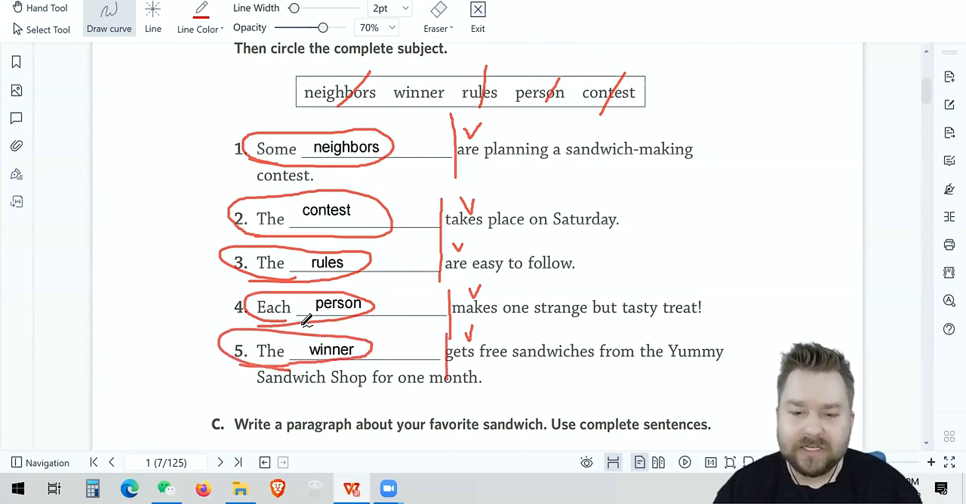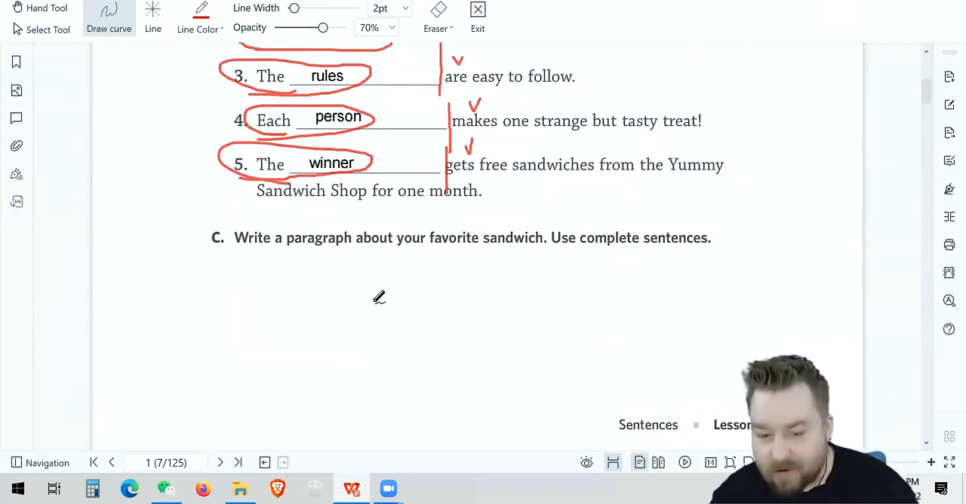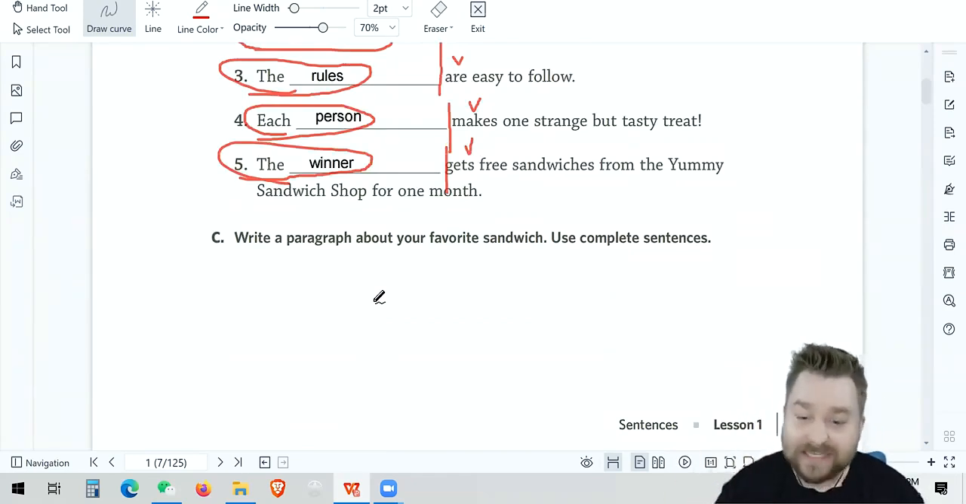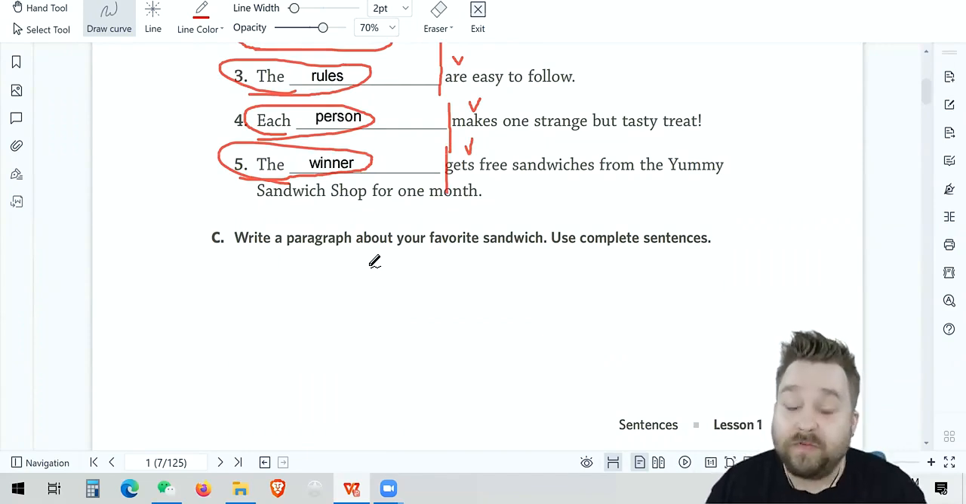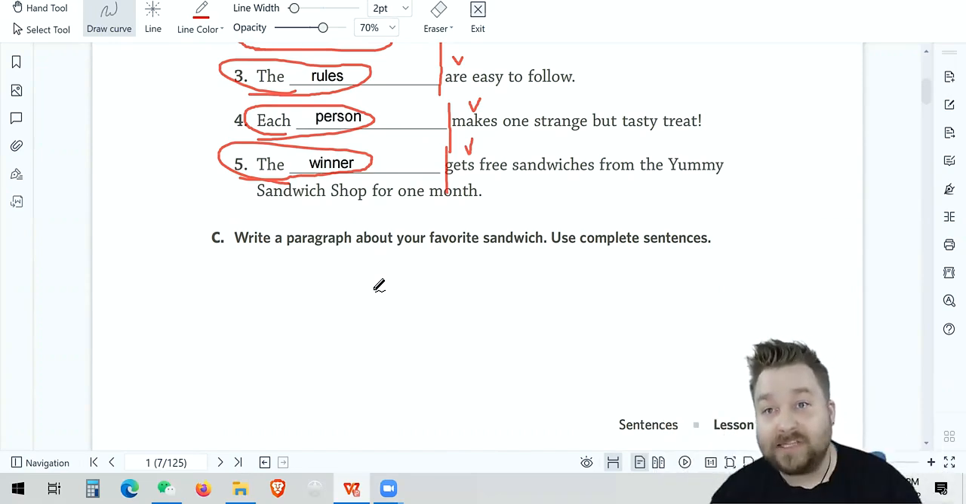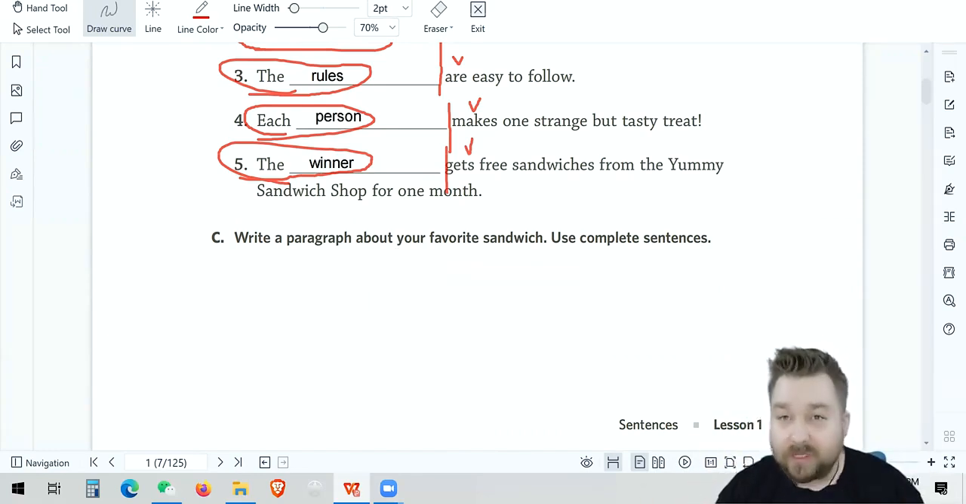Nice. Now let's look down here at this. Oh, what is that? Write a paragraph about your favorite sandwich and use complete sentences. Well, I don't know what your favorite sandwich is, but you can write your answer in the comments down below and I can check it. But here, I'm going to give you an idea by talking about my favorite sandwich. So I will write about my favorite sandwich.